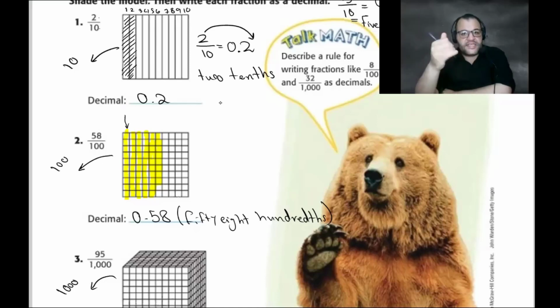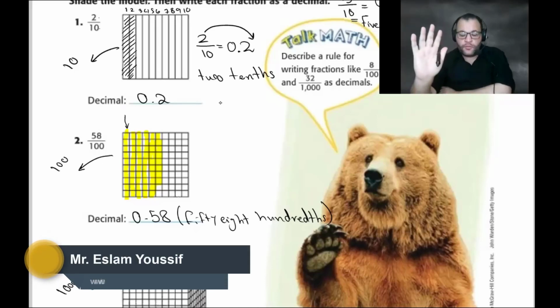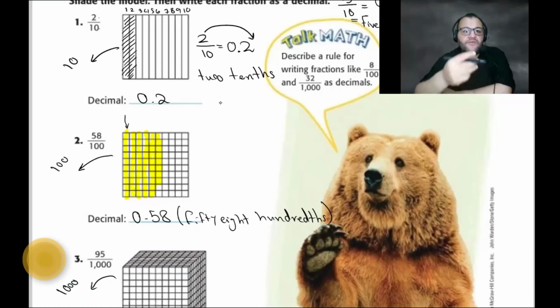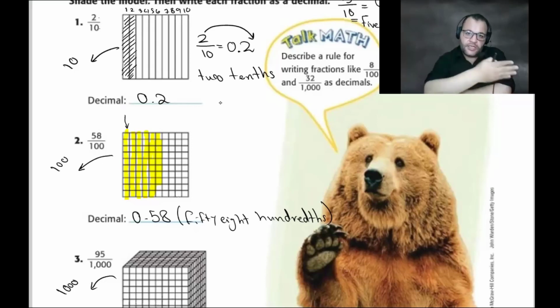Standard form, word form, and expanded form. That is the three forms. Then we can convert between them. Now we have a fraction. We have a decimal as a type of fraction. A decimal is a type of fraction, but with denominators 10, 100, 1,000, 10,000, and so on.